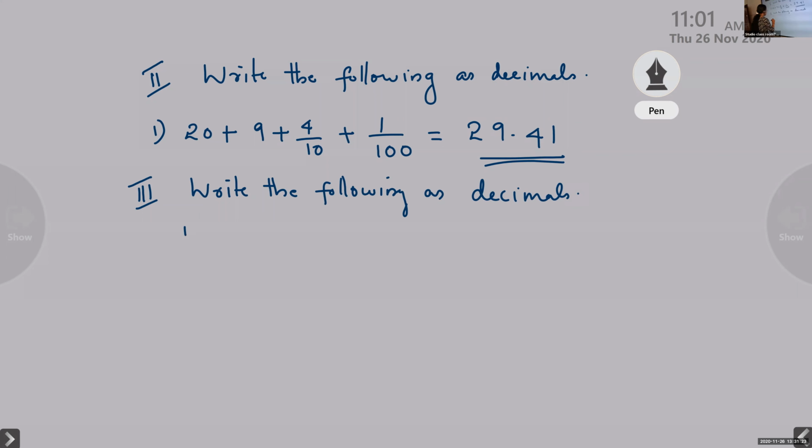First one is 2 ones and 5 tenths. 2 ones and 5 tenths.